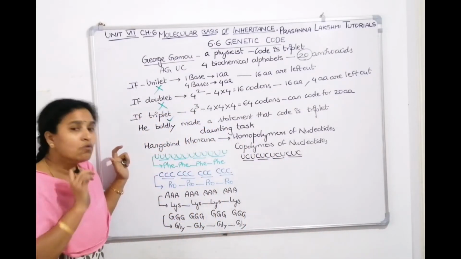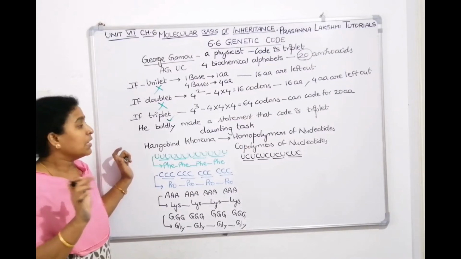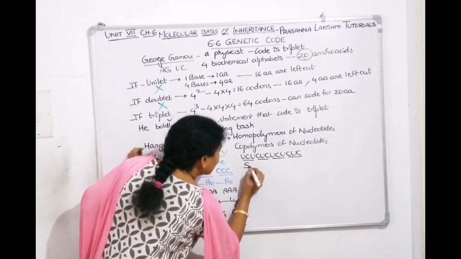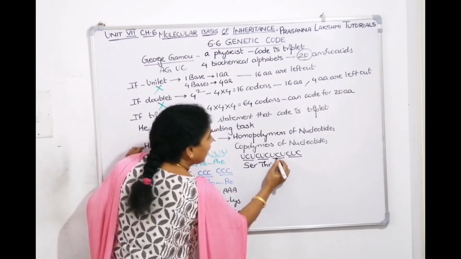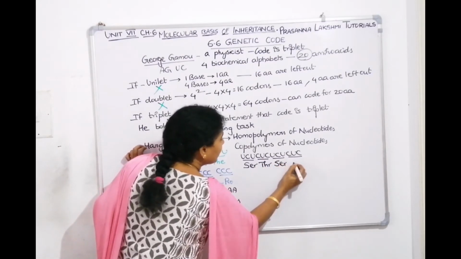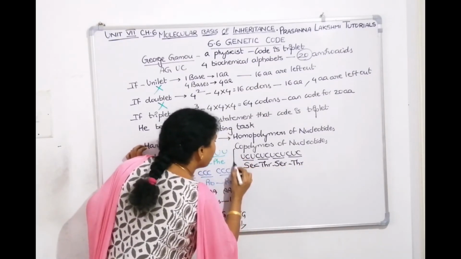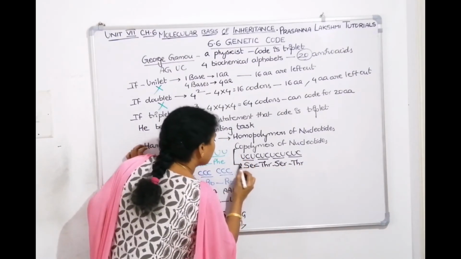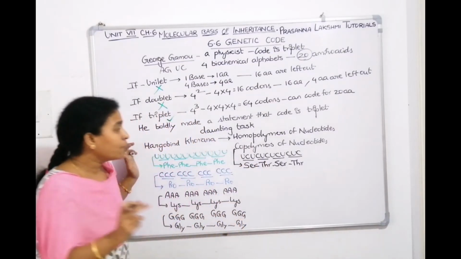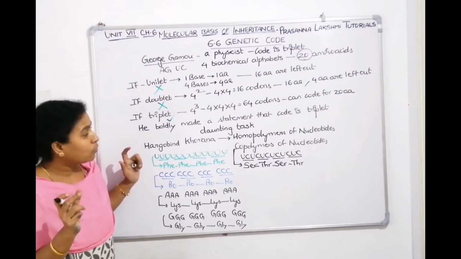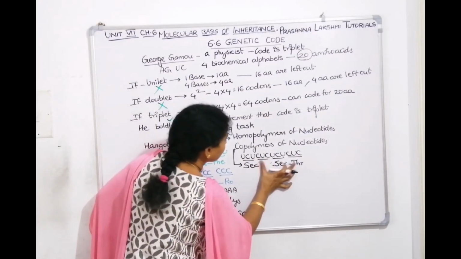Now UCU codes for which amino acid we need to know, and CUC codes for which amino acid. UCU codes for serine and CUC codes for leucine. Again UCU codes for serine, again this codes for leucine. So when he has taken a copolymer of U and C, U and C, you will get a codon of UCU and then you will get a codon of CUC. Okay, it is leucine. I'm sorry.